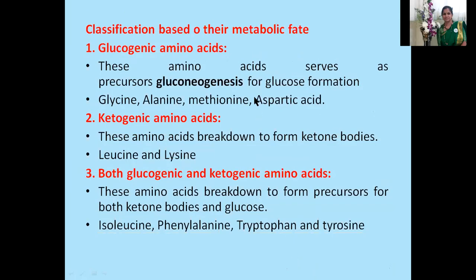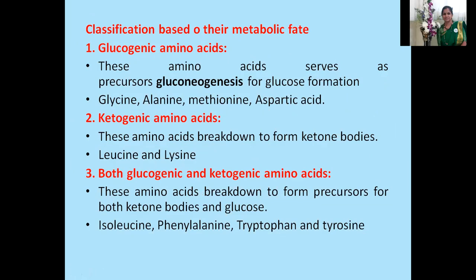Now let us go through classification based on their metabolic fate. Glucogenic amino acids: these amino acids serve as precursors for glucose formation through gluconeogenesis. Examples are glycine, alanine, methionine, aspartic acid. Ketogenic amino acids: these amino acids break down to form ketone bodies. For example, leucine and lysine. Then, both glucogenic and ketogenic amino acids.